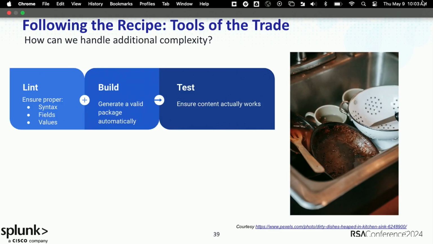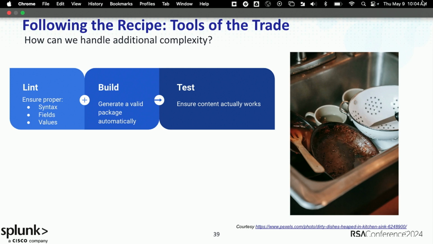But the issue is there's a lot of work and there's a lot of mess that gets created when you're building something that nice. So of course you use a lot of tools, make a little bit of a mess, and those tools are kind of purpose-built. Kind of the first tool that you might use that we mentioned before is something that just provides some high-level validation. So have you included all those fields that you might call required, and do those fields have values that make sense and seem reasonable? So is that risk score a number? Do those reference links link to real websites that have descriptions on them? Is your SPL valid, or does it contain invalid characters, et cetera, et cetera?